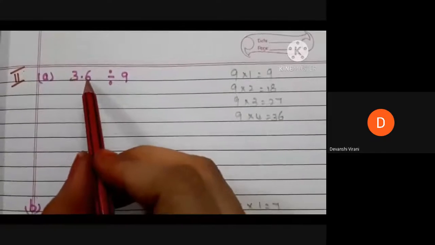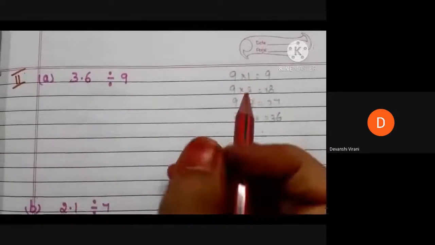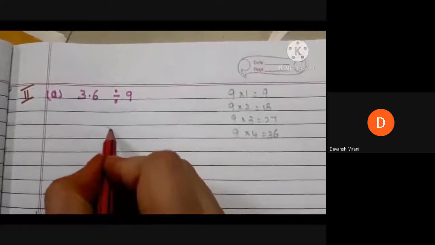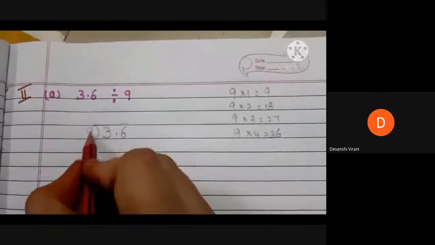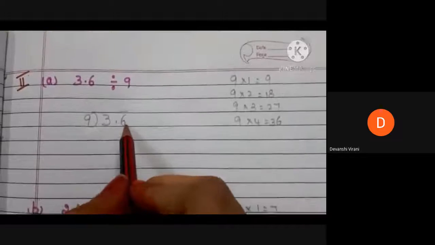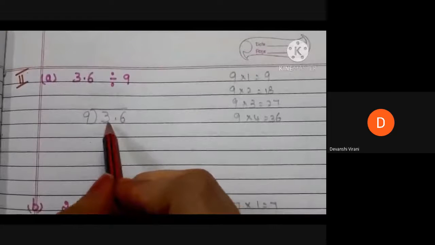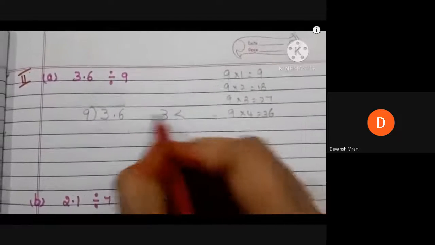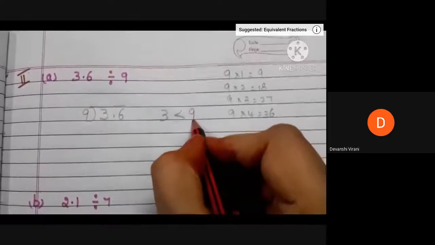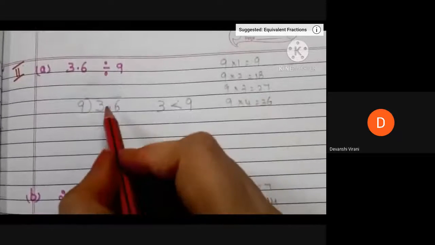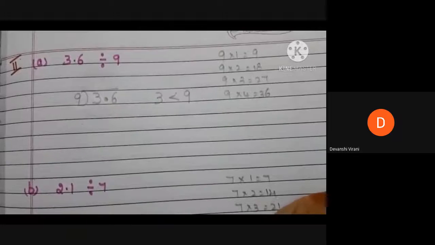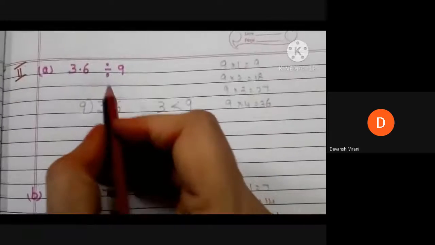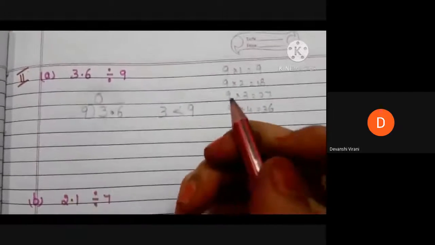Here we have 3.6 divided by 9. First we have to arrange like this: 3.6 which is divided by 9. Here in the dividend 3.6, the first number we have is 3 and it is less than the divisor 9. And after 3 we have the decimal point. In these cases, what we have to do is write 0 in the quotient.